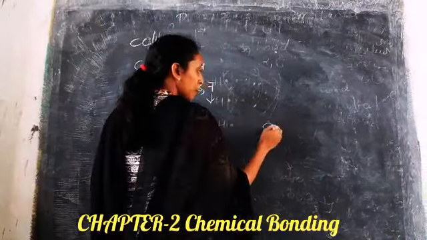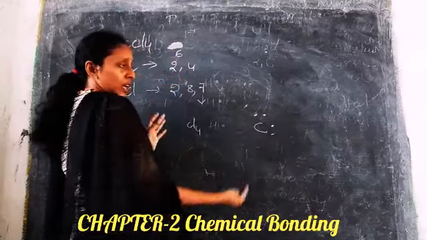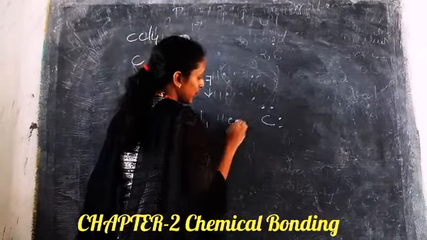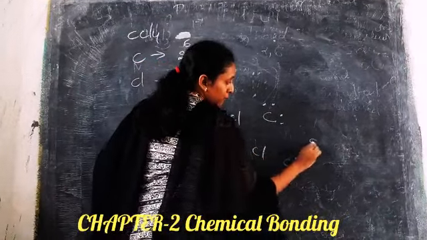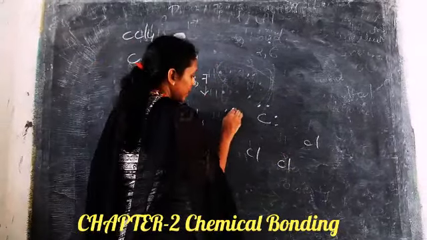Carbon requires another 4 electrons to become highly stable, so those 4 electrons will be gained from the 4 chlorine atoms, since they have only 7.